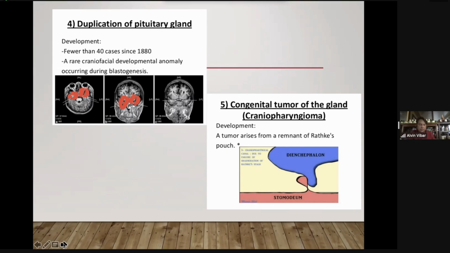And lastly, you could have a congenital tumor of the pituitary gland. We call it craniopharyngioma, wherein a tumor arises from the remnant of Rathke's pouch.